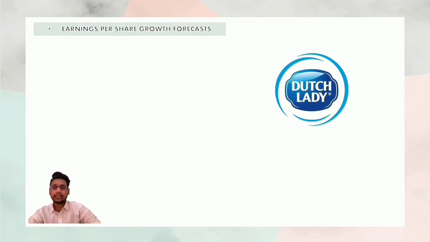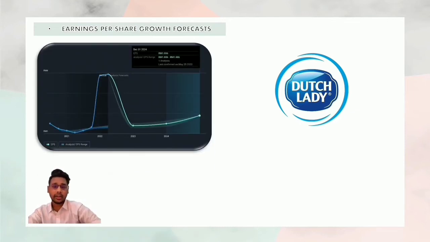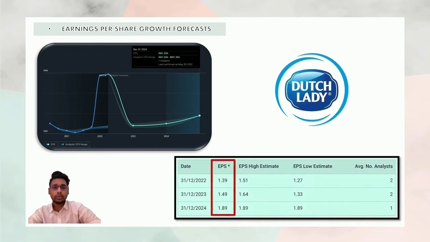Last but not least, as I told before, earnings per share indicates how much a company makes for each share of its stock, and it is a widely used metric for estimating corporate value. So the higher the earnings per share of a company, the better its profitability. So here we can see that EPS for Dutch Lady is increasing every year.